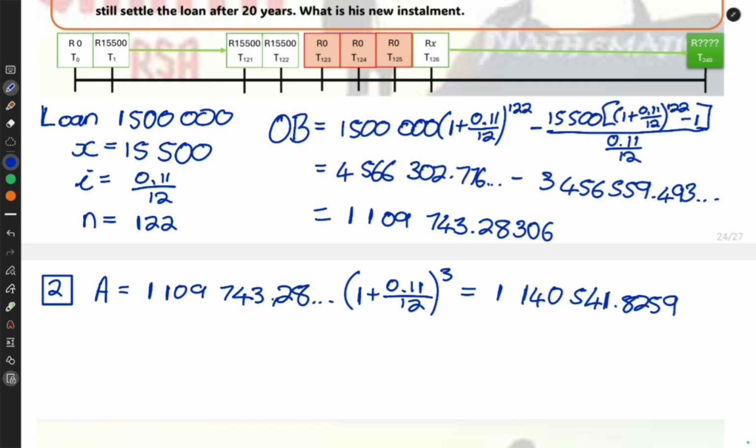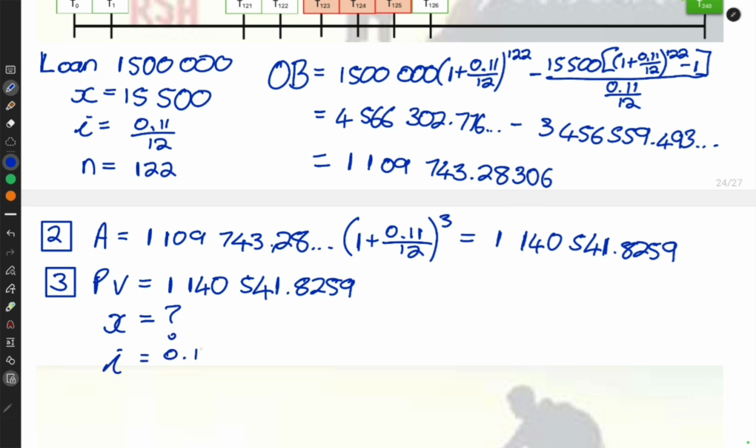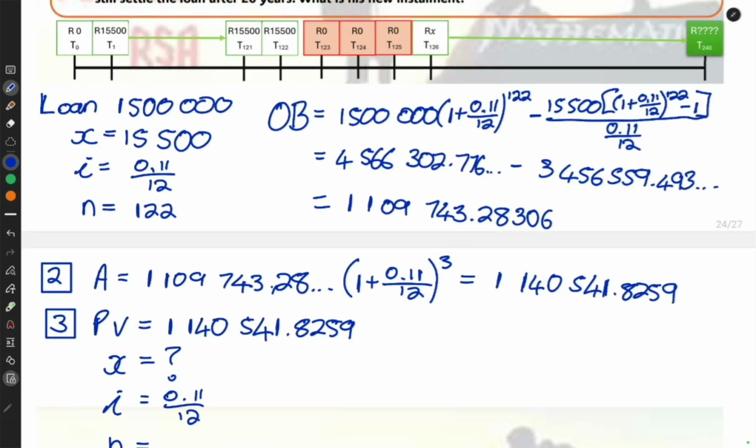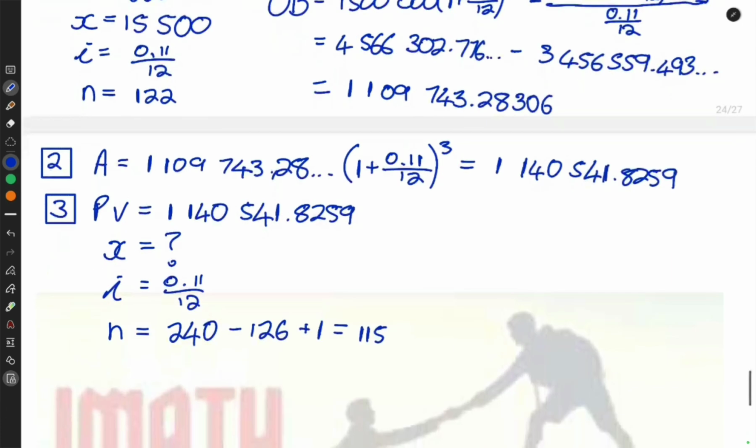Now things are going better again and he can make his monthly payments. To finish the story, I need to use the present value formula and work out what X is. Let's make a list again, just to sum up what we have at this stage. We now know what the new present value is. We need to work out what X is. i still stays the same as 0.11 over 12, and n is now the time remaining. So 240 minus 126, plus 1, and that would give me 115 months that this person has left to pay.